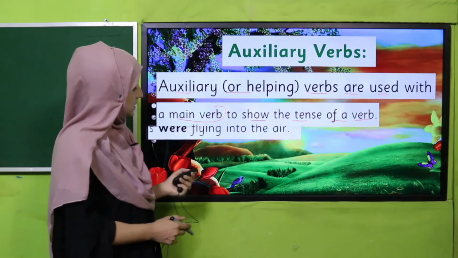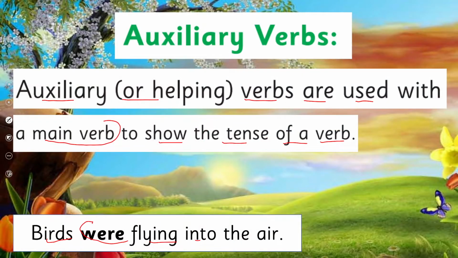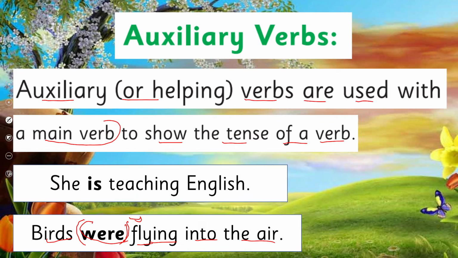So see in this example, birds were flying into the air. Yes, so this verb, were, is an auxiliary verb, in other words a helping verb. It is supporting the main verb. So what is the main verb? Fly. Okay, so did you get that? So next example, she is teaching English.